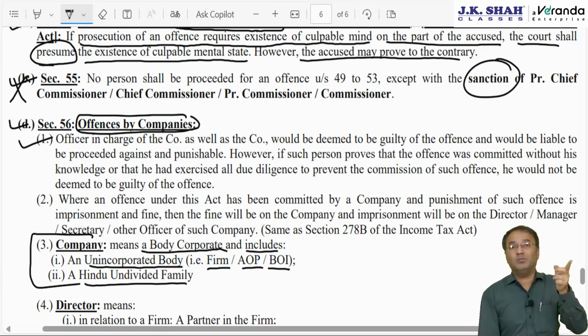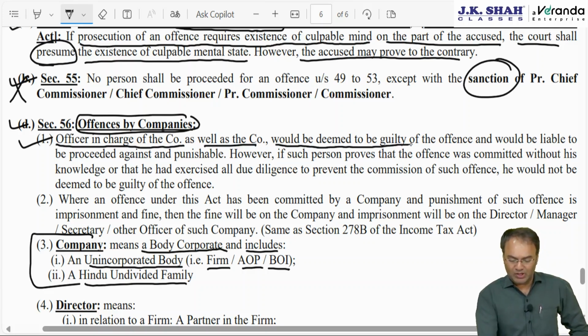but who will go behind the bar? Imprisonment will be on the person who was the officer in charge of the company or person who is the managing director, partner, member of AOP, BOI. So officer in charge of the company as well as company, both would be deemed to be guilty of offence and both would be liable to be proceeded against and punishable.